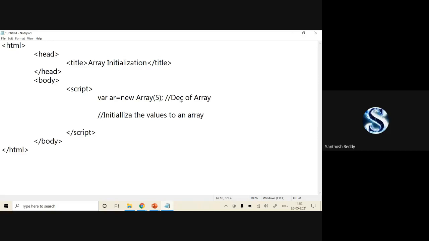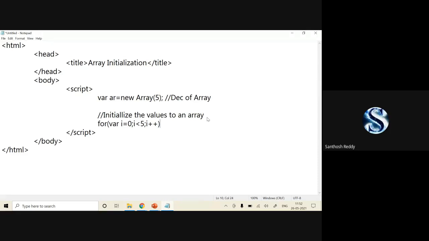How to initialize: using a for loop, we initialize the values. So I'll write for, var i is equal to 0, i less than 5, i plus plus. Why have I written i equal to 0? Your array index starts from 0.